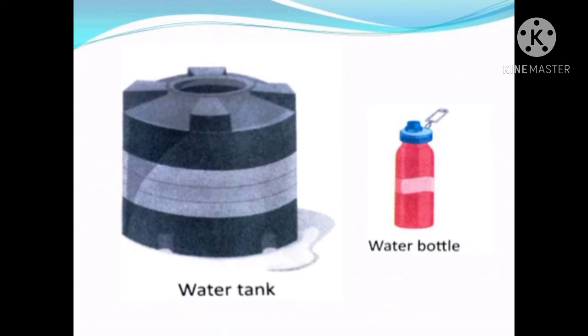As we know, 1000 liters is equal to 1 kiloliter. Is that clear? So looking at this picture, you can verify how much is a liter, how much is 1 kiloliter, and how much a water bottle full of water holds. Is that clear?